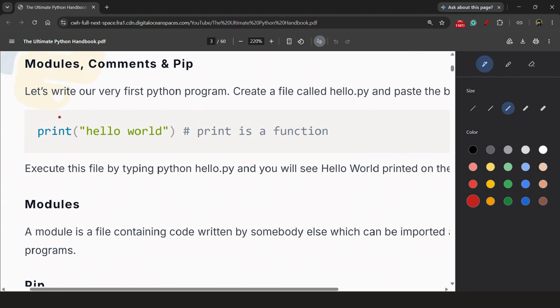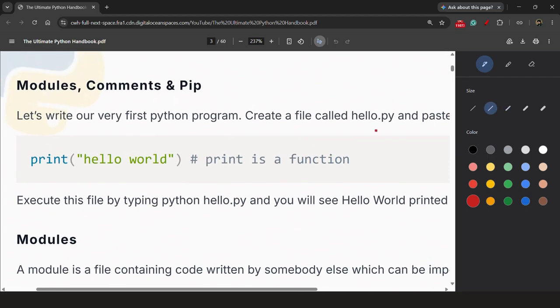Let me explain here. So print, what is print? Print is nothing but a function. So print is a function. Print and brackets. This is a function. Whatever we will write here, if there is some variable, we do not need to put double quotes. We can exclude that. So if there is some string like this, we have written hello world, a message is there, and we want to exactly print that message.